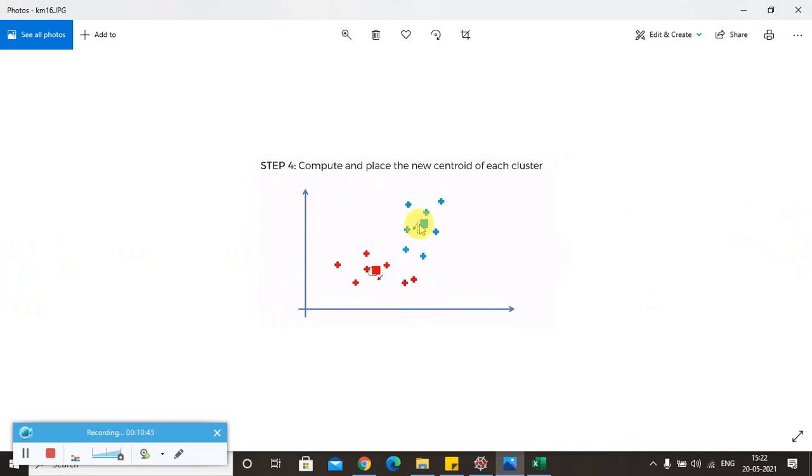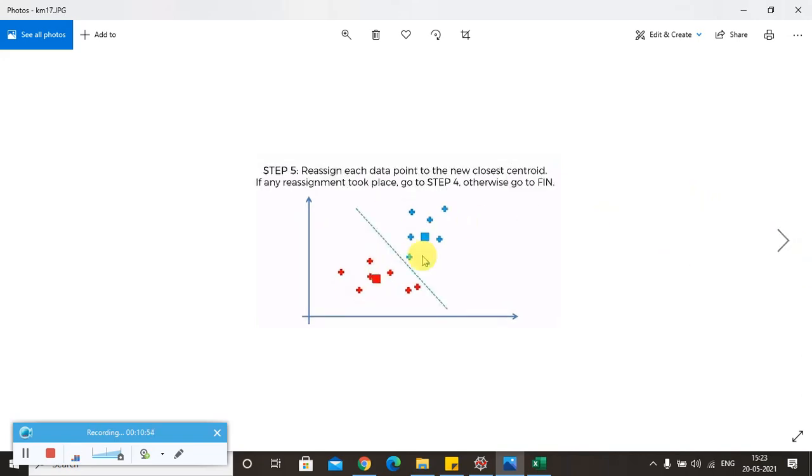Now based on the given observations, we have a centroid in this position for both blue and red. Again you go to step 5, draw the perpendicular line which is equidistant from these two centroids, and try to notice if there is any reassignment of the data points of blue and red. But as of now it is very clear that there is no reassignment done.